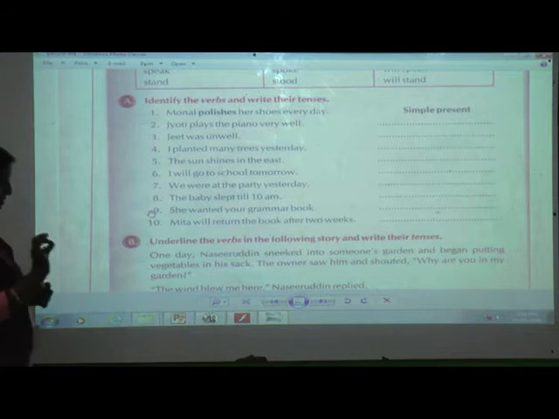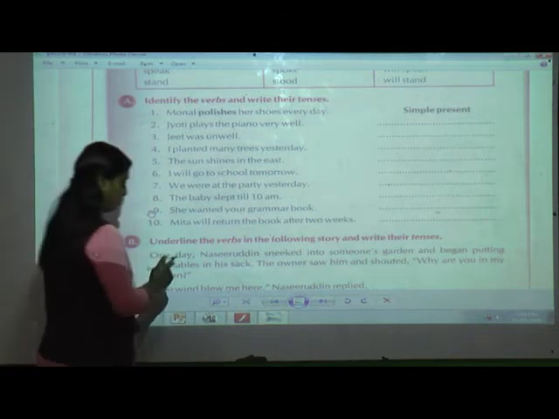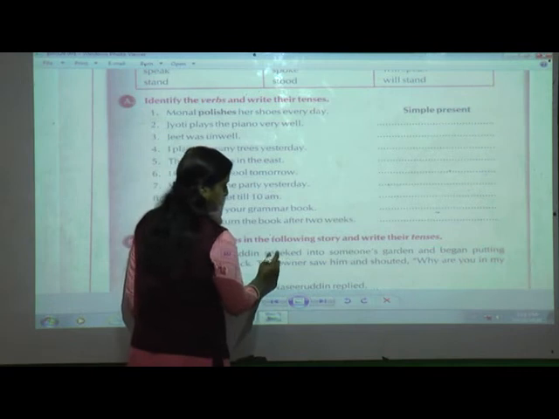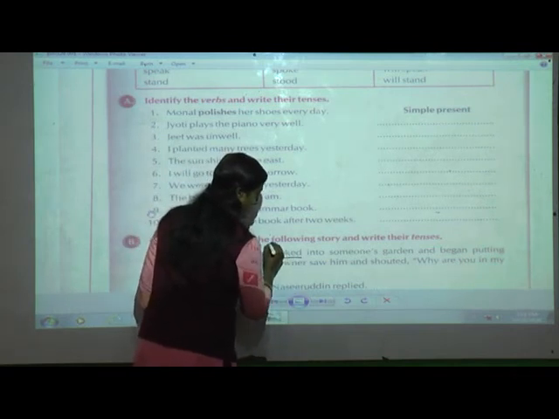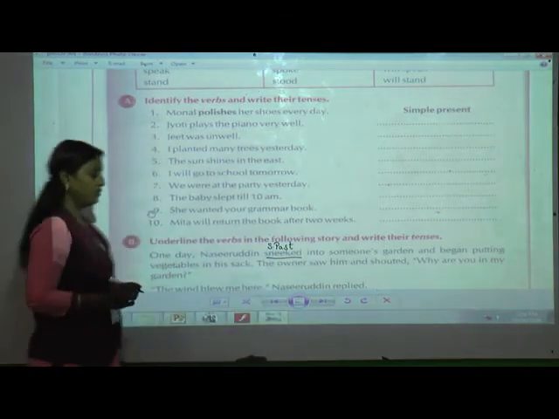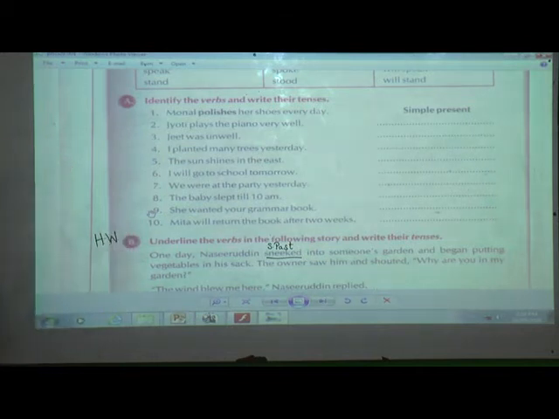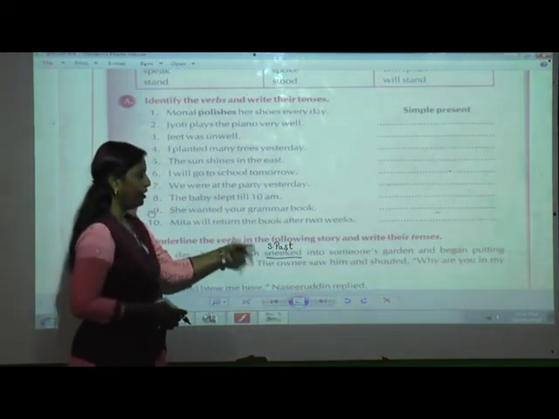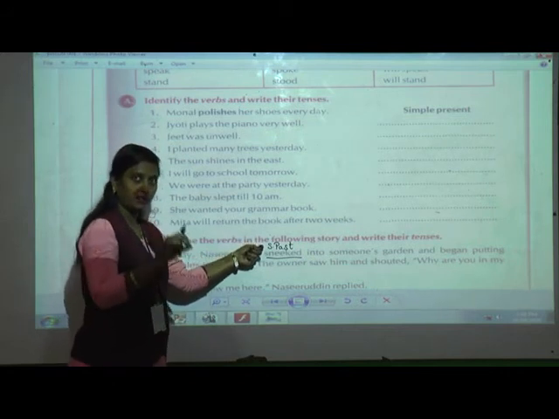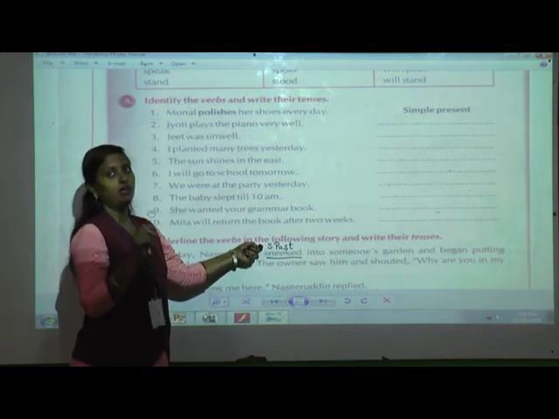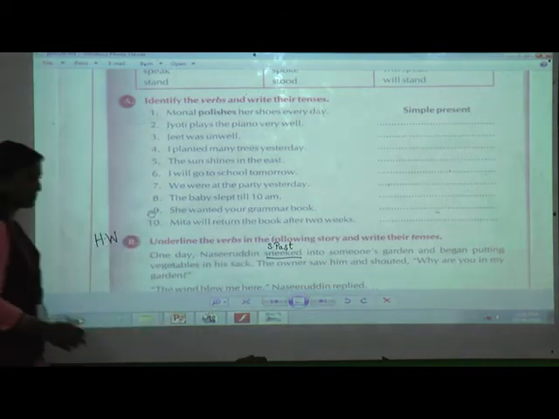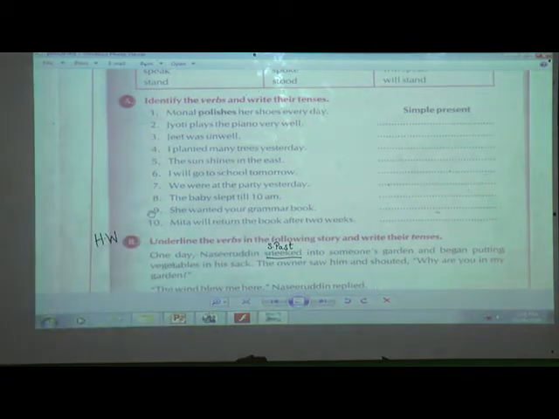Now here only just one example I will tell you. One day Nasiruddin sneaked. Sneaked is what? Simple past. So just write here simple past. Only one I have done for you. This you do it for homework. So this way, you have to underline it and write on the top. If it is past, write past. If it is present, write present. If it is future, write future. Okay. This is homework. Okay, we'll come on to next page.